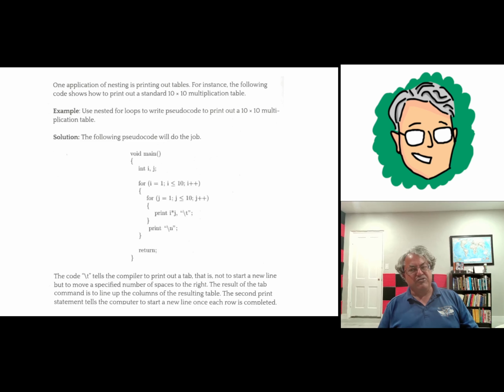And finally, it's going to keep doing this 10 times. The last row is going to be the multiples of 10: 10, 20, 30, up to 100. So when you're done, you're going to have a complete multiplication table. Pretty neat, I think. So anyway, that's just one thing you can do with nested for loops.